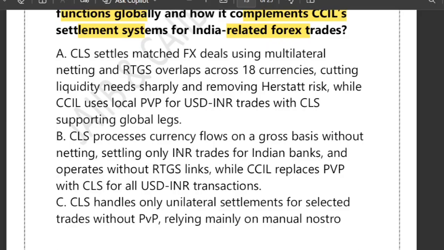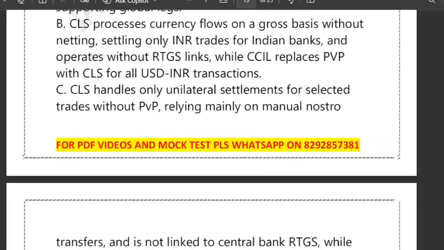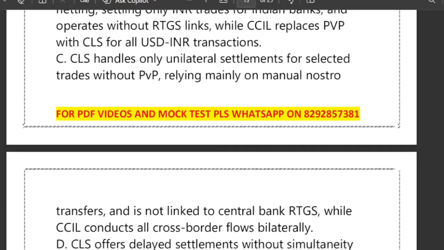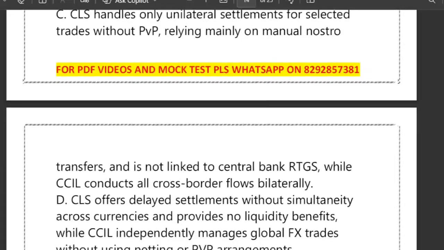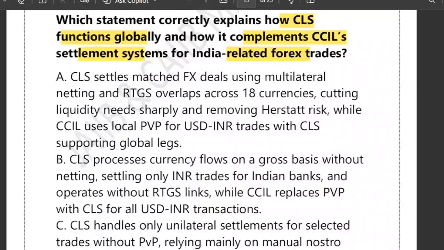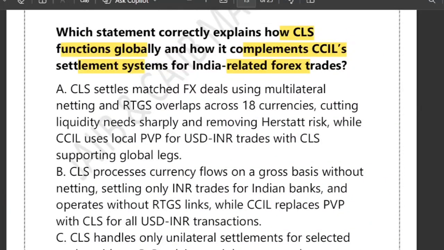B says CLS processes currency flows on a global gross basis without netting, settling only INR trades for Indian banks and operating without an RTGS link. C says CLS handles only a unilateral system for selected trades without PVP, relying mainly on manual nostro transfers. D says CLS offers delayed payment without simultaneity across currencies and provides no liquidity benefit, while CCIL independently manages global foreign exchange trades. These are the four options, and we have to explain which one is correct.